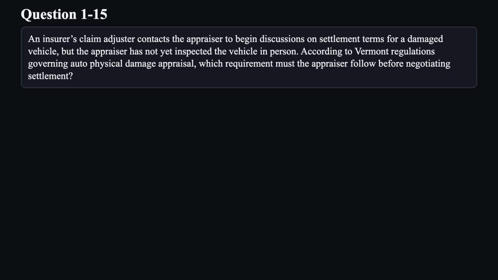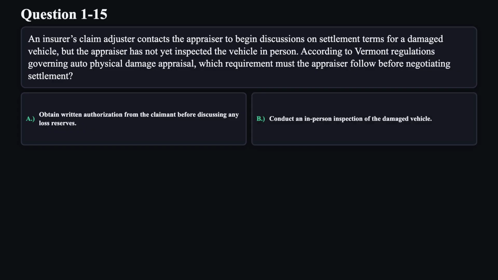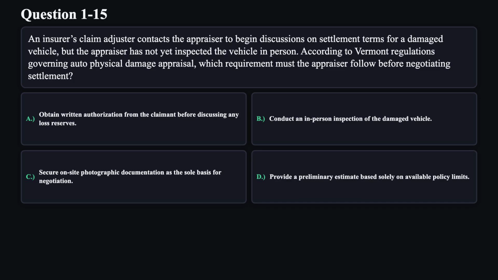Question 15. An insurer's claim adjuster contacts the appraiser to begin discussions on settlement terms for a damaged vehicle, but the appraiser has not yet inspected the vehicle in person. According to Vermont regulations governing auto physical damage appraisal, which requirement must the appraiser follow before negotiating settlement? A. Obtain written authorization from the claimant before discussing any loss reserves. B. Conduct an in-person inspection of the damaged vehicle. C. Secure on-site photographic documentation as the sole basis for negotiation. D. Provide a preliminary estimate based solely on available policy limits.